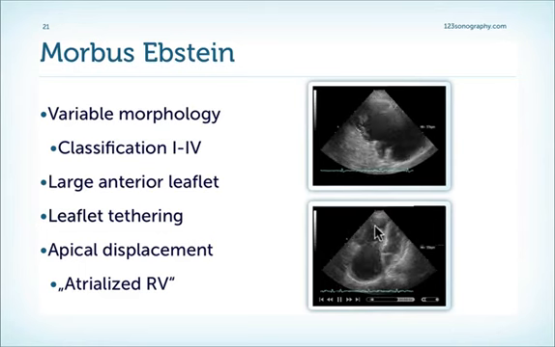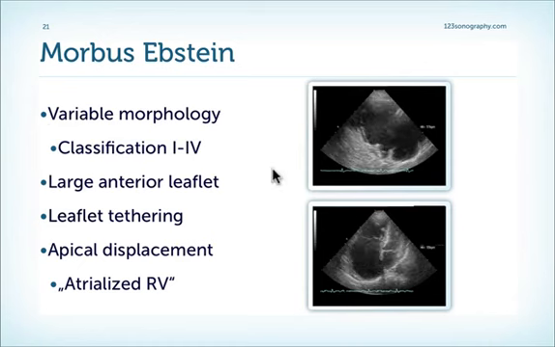Here we see the same patient from an apical view. Again, apical displacement of the valve, long anterior leaflet, short septal leaflet, and a large functional right atrium. Be aware that the morphology can vary in patients with morbus Epstein, and there's actually a classification which helps us classify the different types of morbus Epstein, and which is also important for the surgeons to determine if and how these valves can be replaced or repaired.